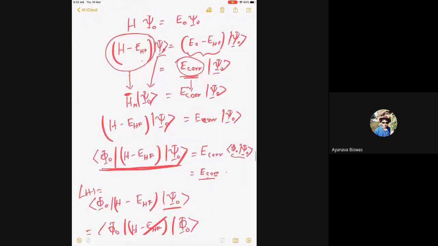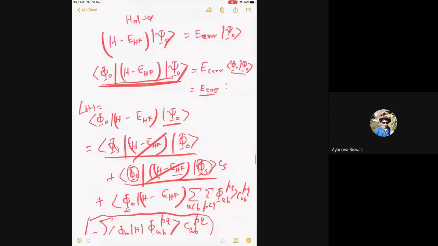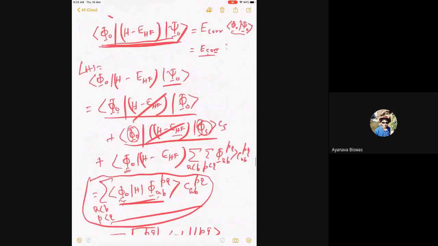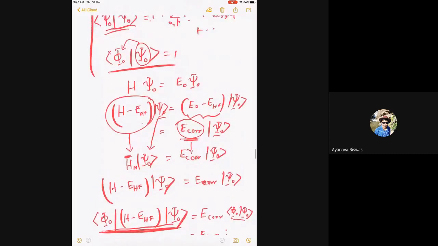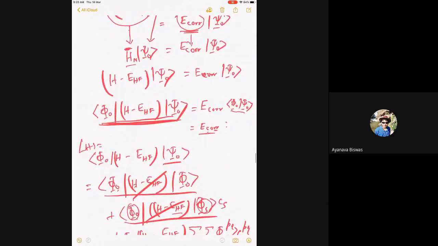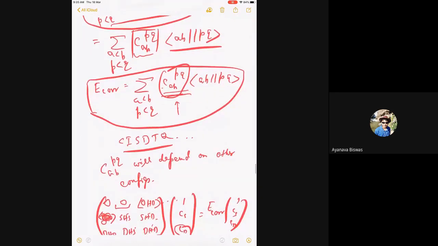And then we wrote down by projection method the E correlation, and we simplified these to double excitations. As we saw, we can simplify with double excitation. We further introduced another important concept of a normal order Hamiltonian by subtracting E Hartree-Fock from both sides, so that I can directly get the result of E correlation. So then finally we obtained E correlation is only doubles, doubles' coefficient. So you can see the importance of the double excitations.